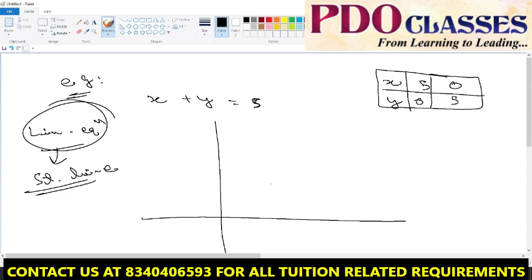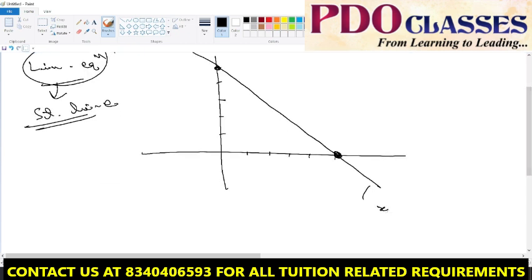I have 2 points and 2 points are enough for tracing a line. So 5 comma 0 and 0 comma 5, I can join them here. So this is the graph of the equation x plus y is equal to 5.